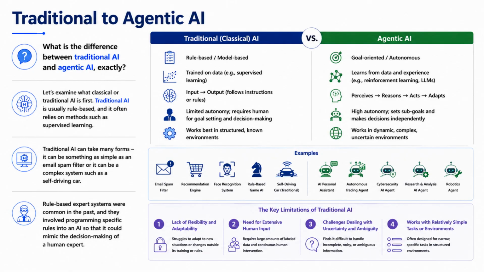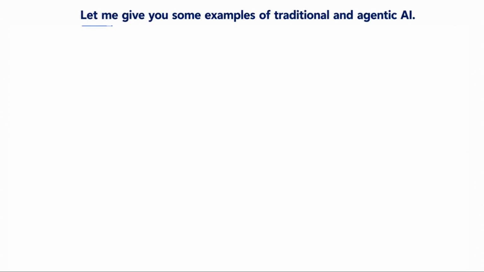The key limitations of traditional AI are lack of flexibility and adaptability in many cases, need for extensive human input, challenges dealing with uncertainty and ambiguity, and often working with relatively simple tasks or environments. Let me give you some examples of traditional and agentic AI.